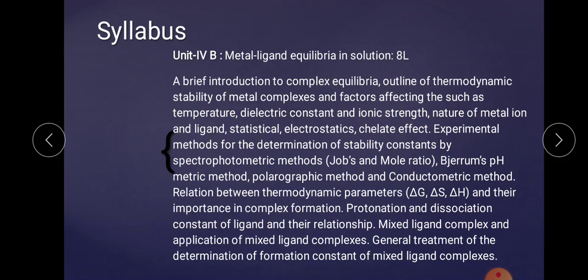But in kinetic stability or instability, we use other words, that is labile complex and inert complex. In kinetic stability, we are dealing with the speed of reaction, not the percentage yield of product, not the stability of product.